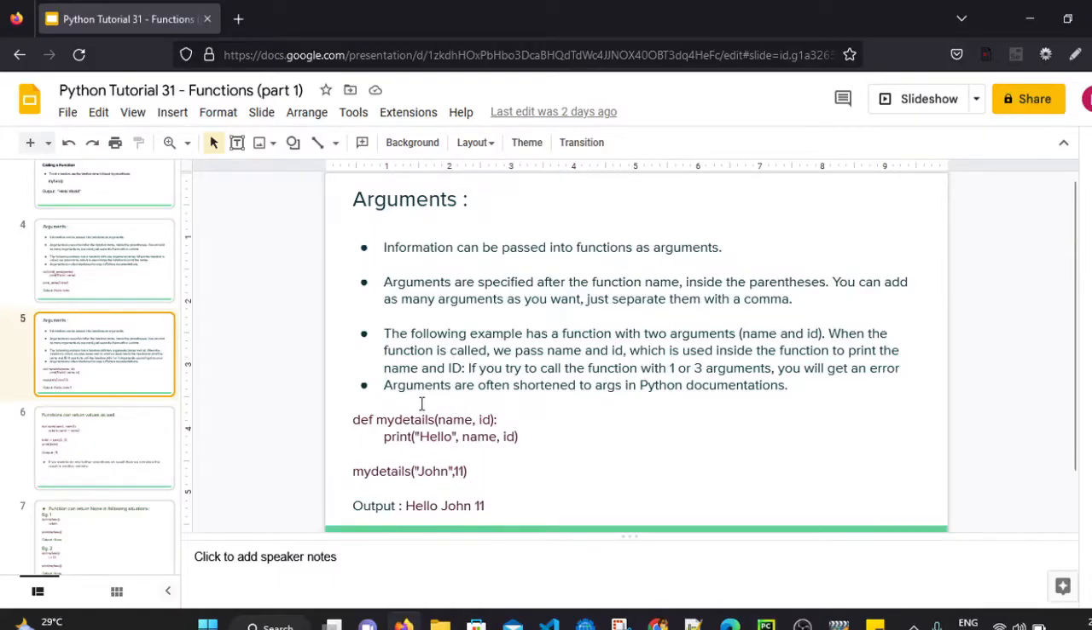So whenever we use multiple arguments, we have to make sure that whatever we have defined, we pass those values. If you try to call the function with one or three arguments while we have defined two arguments, then we will get an error.